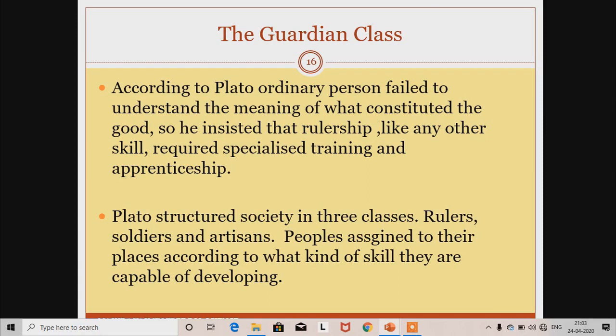Plato structured society in three classes: rulers, soldiers, and artisans. Rulers, who will be the rulers? Those among whom the virtue of reason is dominant. Soldiers, among whom the virtue of courage is dominant.